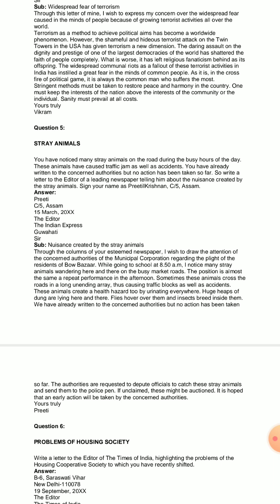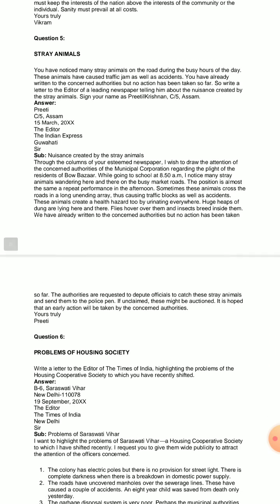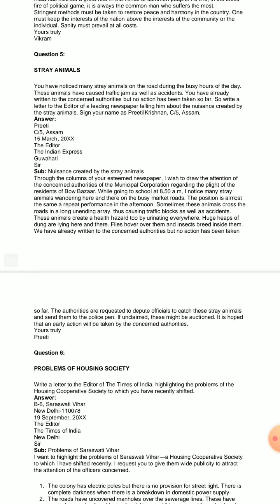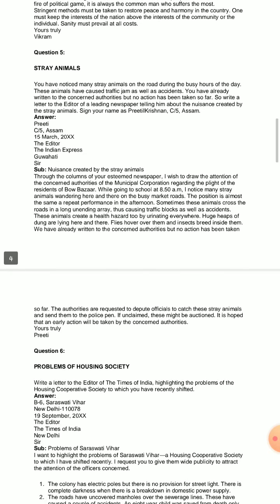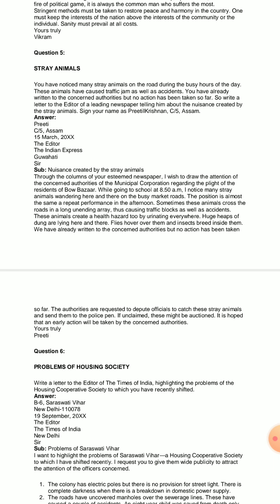That actually creates a health problem for the people of the area or the locality. We have already written to the concerned authorities, but no action has been taken so far. Letters have been written many a time, but sadly speaking, no action has been taken till now. The authorities are requested to depute officials to catch these stray animals and send them to the police. If unclaimed, they might be auctioned.